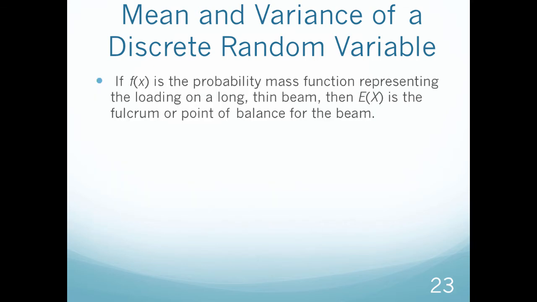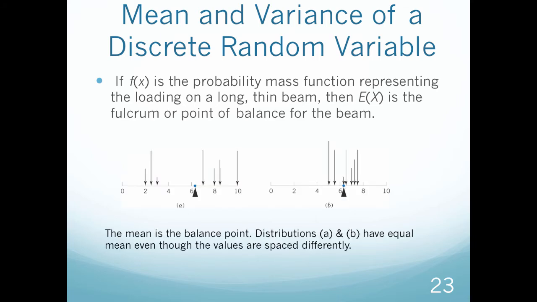Okay, so if f of x is the probability mass function representing the loading on a long thin beam, then E of x is the fulcrum, you guys remember that word from physics, or point of balance. So this is what I talked about on the previous slide. If I have this right here as a probability mass function as a long beam, and all of these values are probabilities at different points along my beam, then this dot right here would represent the mean.